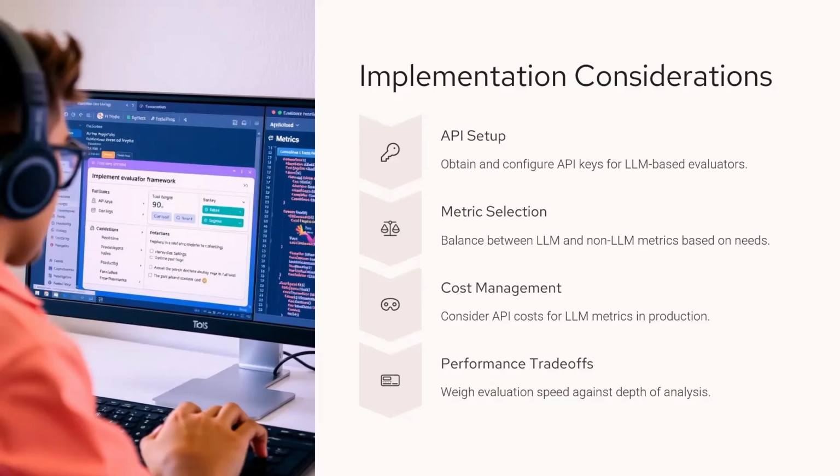Cost management: how do we manage the API cost when we use the LLM as a judge? And also when we use multiple calls to the LLMs, the performance might have some issues. So we should consider the performance trade-offs also. So these are the implementation considerations when you choose the LLM evaluation framework, especially in the RAG or RAGAS framework.